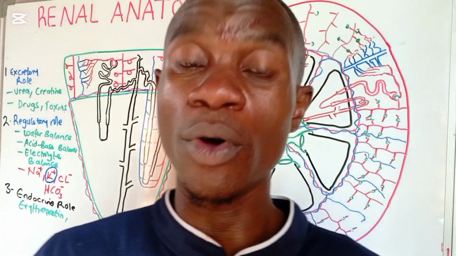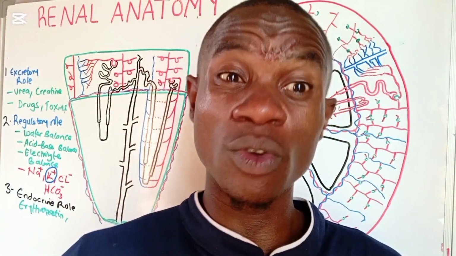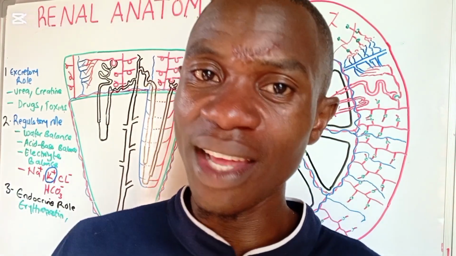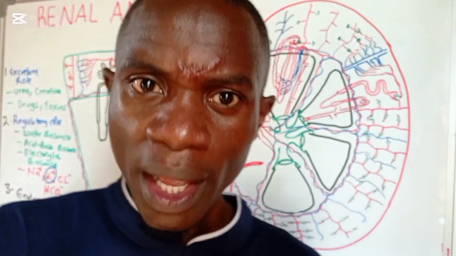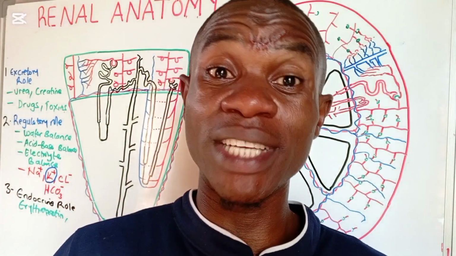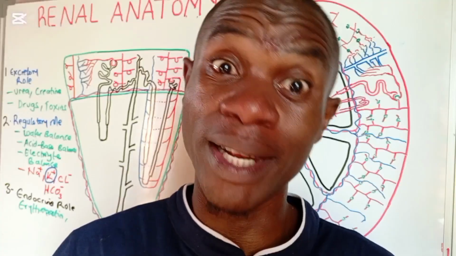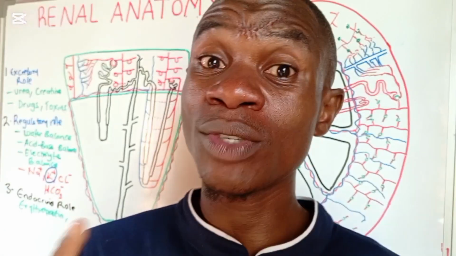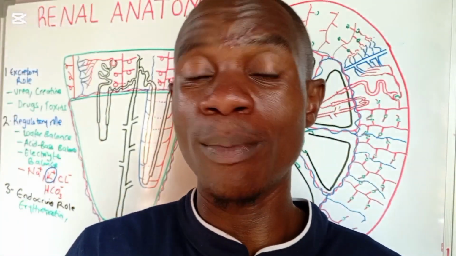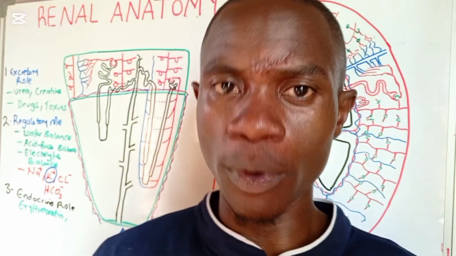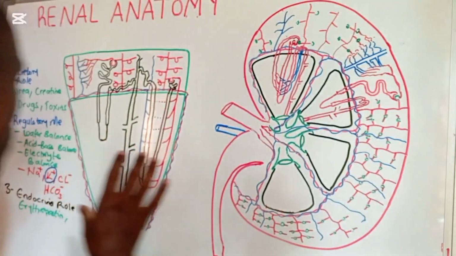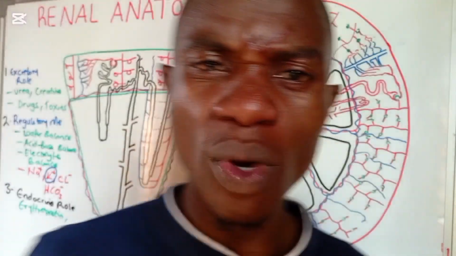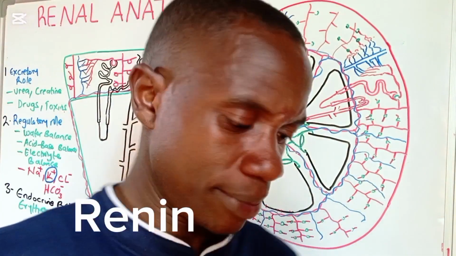Whenever there are no red blood cells, it's going to be sensed by the kidneys, and then the peritubular interstitial cells, which are responsible for the production of erythropoietin, are going to be activated by the hypoxia inducible factor, such that more of the erythropoietin is released to go and enhance the production of red blood cells. Very important. And then another hormone which can be produced by the kidneys is renin.